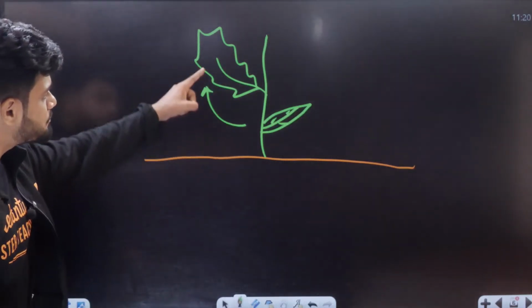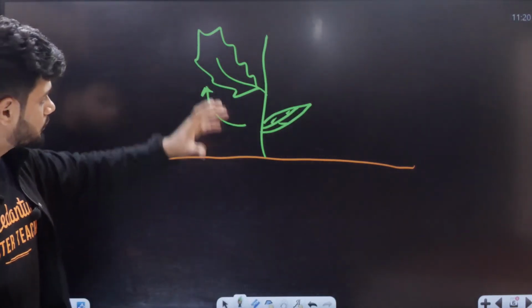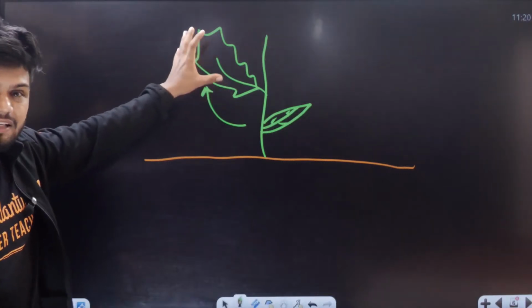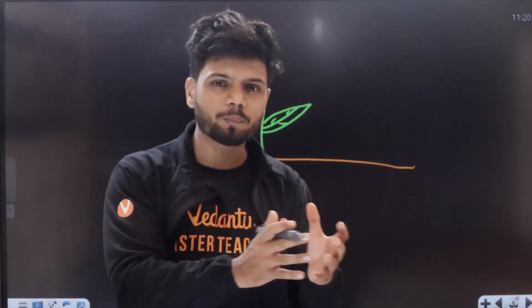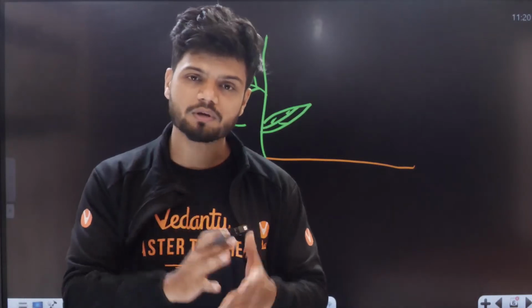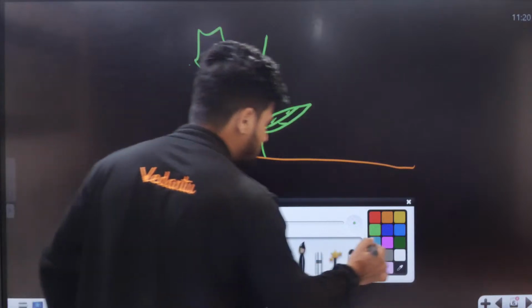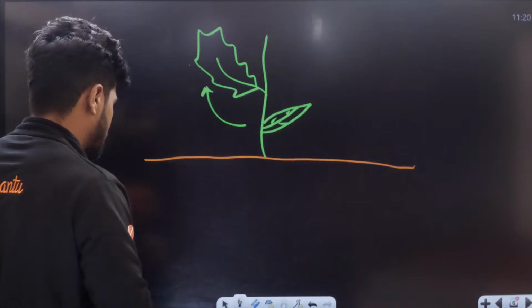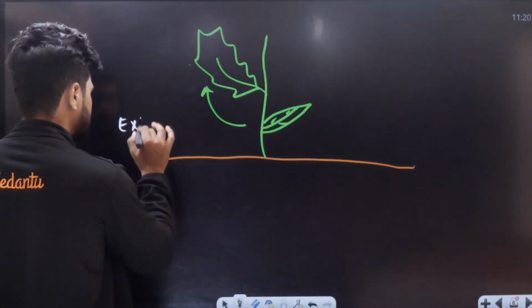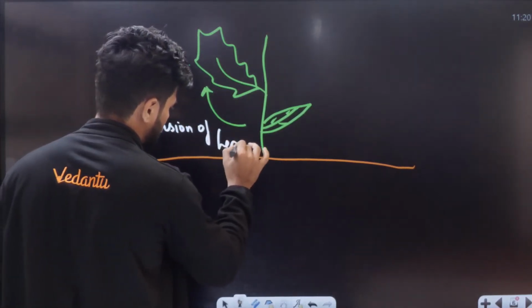Now students, in this expansion of leaf, was there an increase in cell size and cell number? Obviously. Now, can this expanded leaf go back to being a young leaf? Is it possible that the old expanded leaf can again go back to being a small leaf? Not possible. So this is a simple example of growth, that is, expansion of leaf.